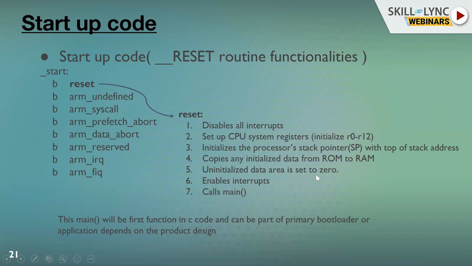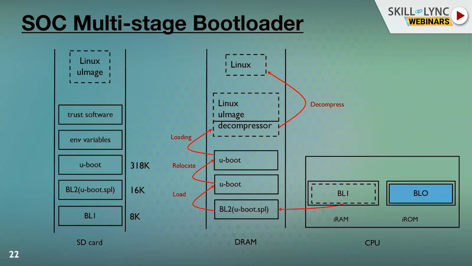This is called bare metal systems. But if you see a full-fledged OS based system, it has a bootloader, then it has an OS, Linux, Android, or Windows, then we run the application on top of this OS, right? Then the bootloader is something different in that case. The bootloader there is basically a multi-stage bootloader. So what does multi-stage bootloader mean? The first stage will load the next stage, and the next stage will load the other stages. It keeps happening like that until we reach the application.